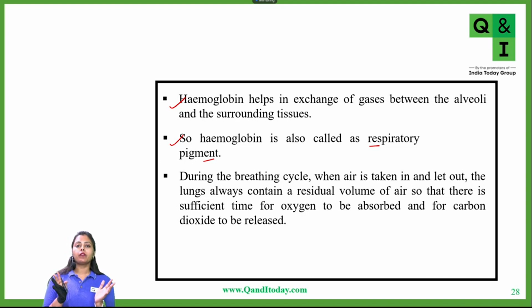That is just to prevent the collapse of the alveoli. Just like in the trachea, you had C-shaped cartilaginous rings, so in the absence of air the trachea would not collapse. In a similar manner, a little amount of air is always left in your lungs even after exhalation, and it remains to prevent their collapse. Okay.